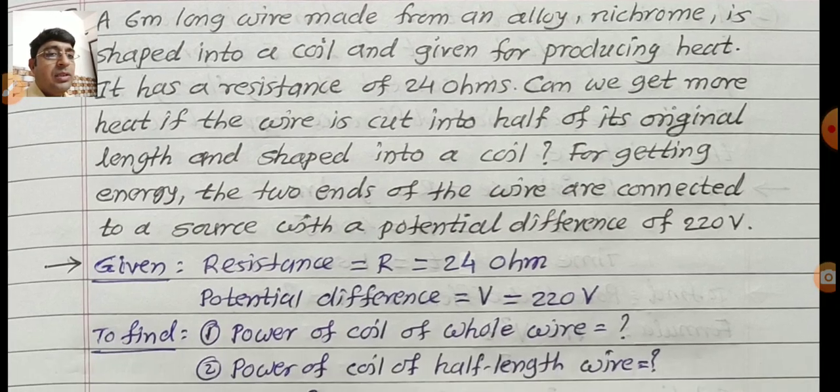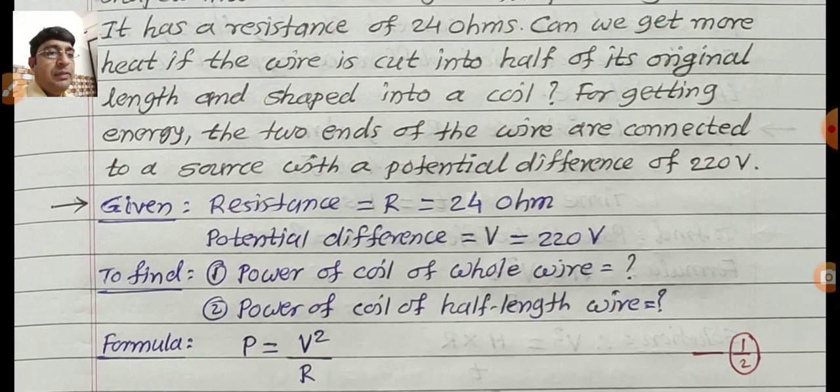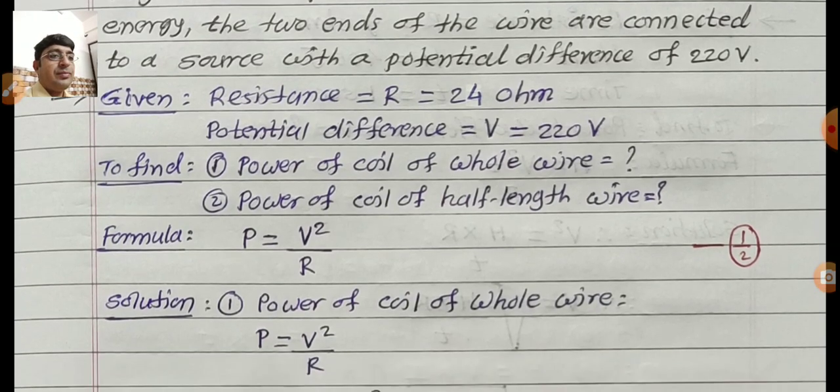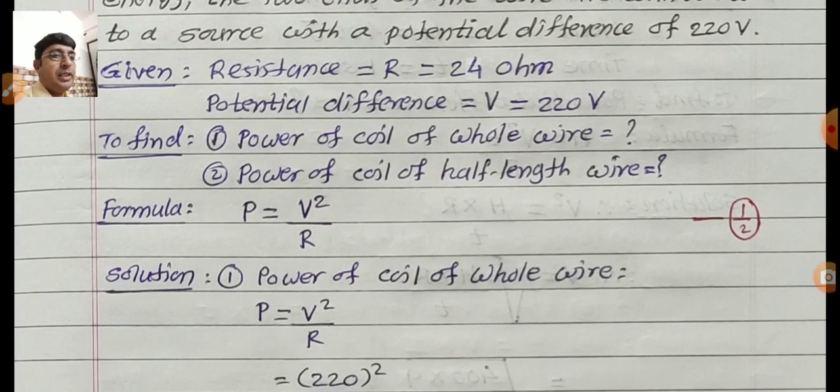So given, first of all you write down the given. Resistance, indicated as R, is equal to 24 ohm. Potential difference, indicated as a capital V, is equal to 220 volt. Now to find, what do we find out in this question? Power of coil of whole wire. And second, power of coil of half length wire. So we find out the two answers. Which formula do we use here? Power P is equal to V square upon R. If you write the formula, you get the half mark.